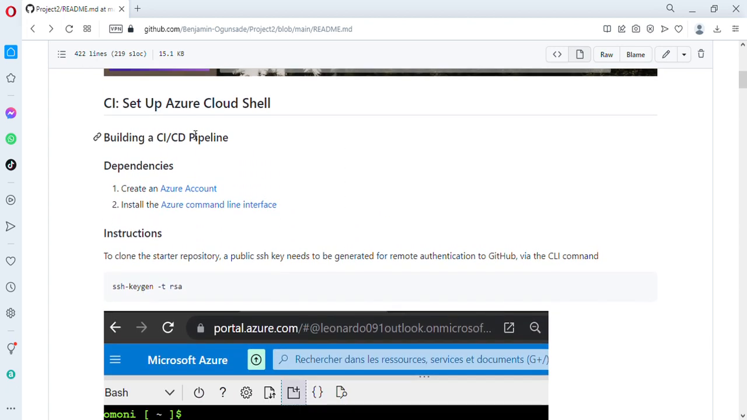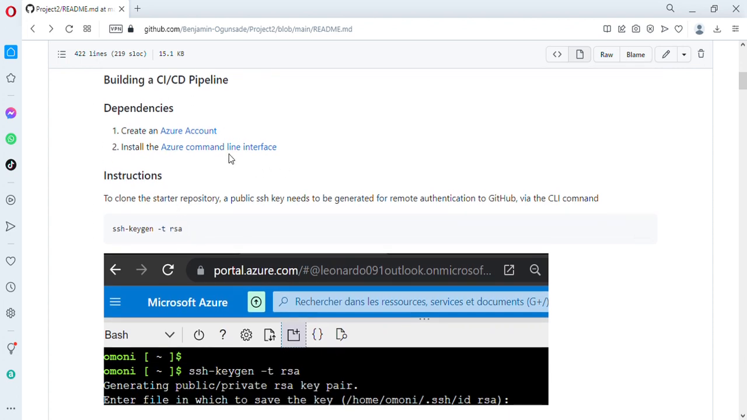So the next thing now is to set up my Azure shell. I create my Azure account. I must have a Microsoft Office account. Then I have the necessary subscription. I must have a subscription with a resource group within which I'll create the application.